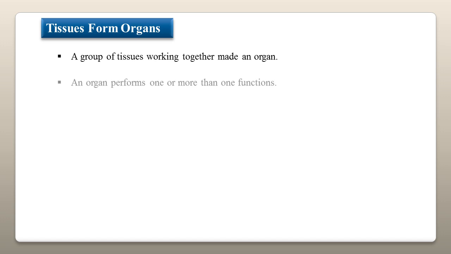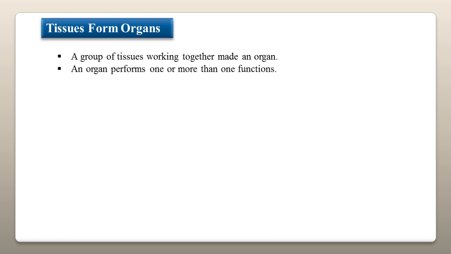Now, we have our third level of organization, that is an organ. Different tissues combine together to form an organ. An organ can perform one or more than one function. Plants and animals both are composed of different organs. First of all, we will discuss the plant organs.